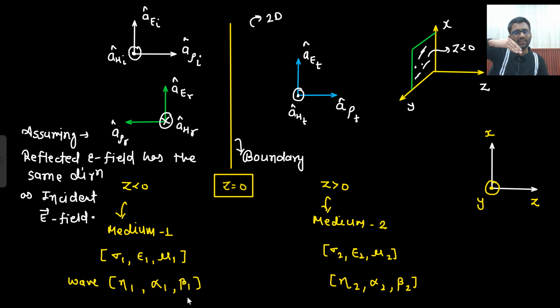Okay. So we are assuming it is in X direction only. This is also in X direction. This is also in X direction. So reflected electric field is not changing, but reflected magnetic field is changing. Okay, so now we will derive the expression.